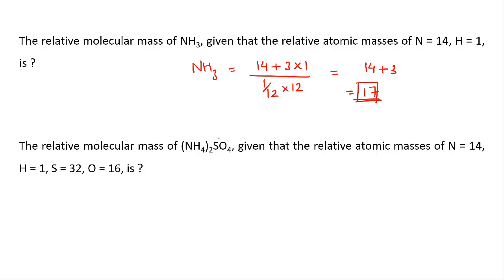The relative molecular mass of (NH4)2SO4, given that the relative atomic masses of nitrogen is 14, hydrogen is 1, sulfur is 32, oxygen is 16, is again the same method.